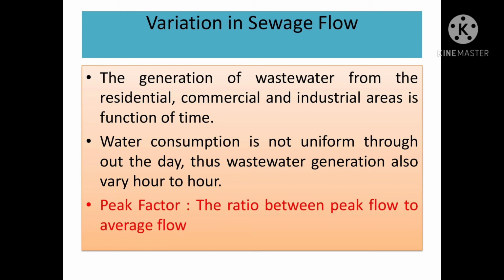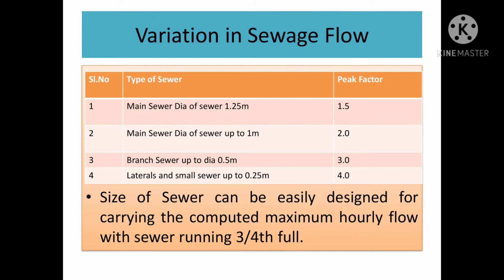So, variation in sewage flow: when the sewer diameter is 1.25 meter, the peak factor is 1.5. When sewer diameter is up to 1 meter, the peak factor is 2. Branch sewer up to diameter 0.5 meter, peak factor 3. Laterals and small sewers up to 0.25 meter, the peak factor is 4. The size of sewer can be easily designed for carrying the computed maximum hourly flow with the sewer running 3/4 full.